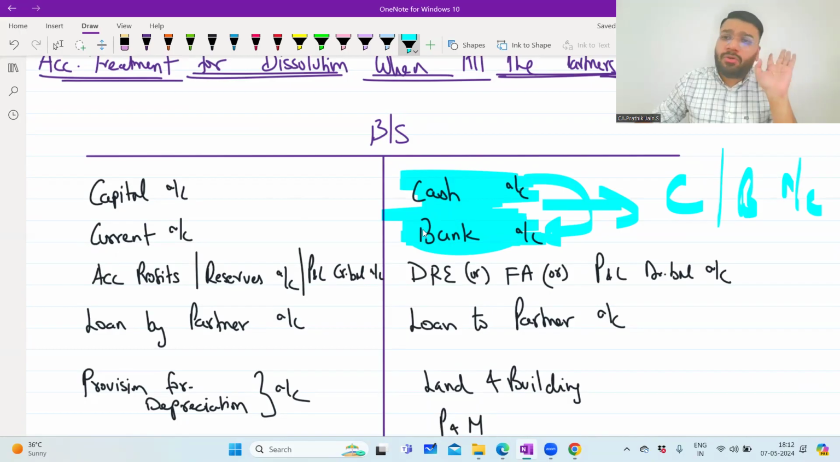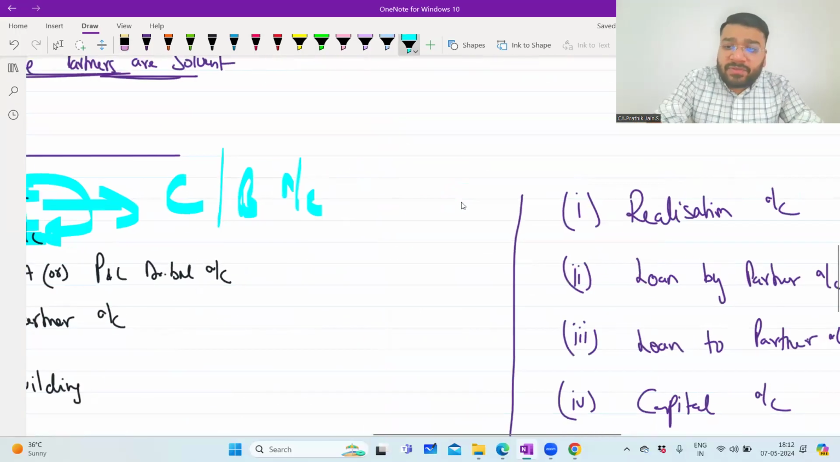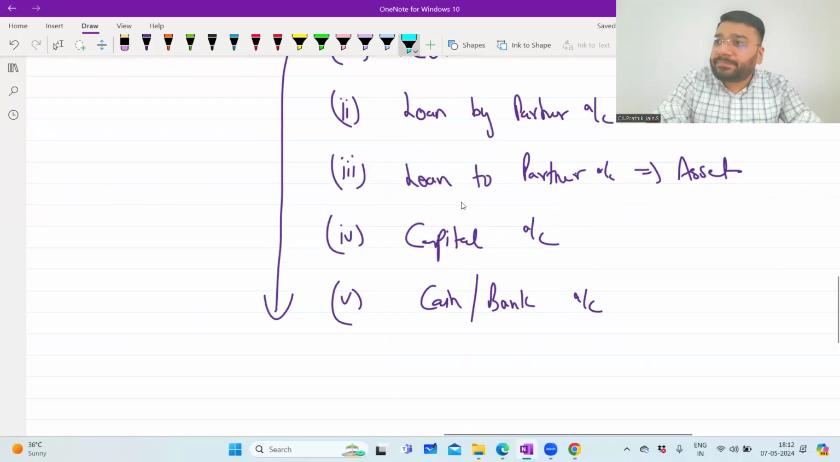If there is only one account, bank account, then no problem. Have it as it is. So this ledger, this blue ledger, you will have it as it is. This blue ledger is nothing but your cash and bank ledger, which is the fifth ledger of your records.